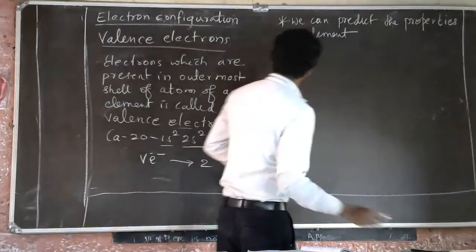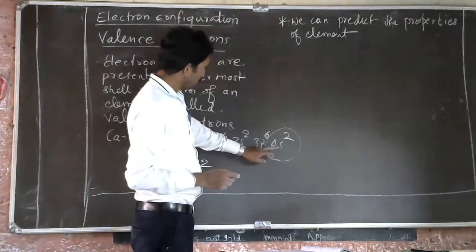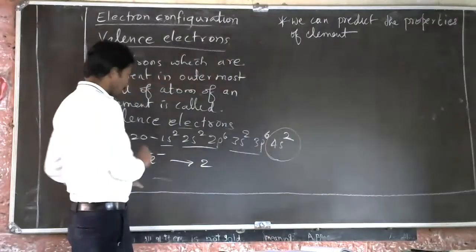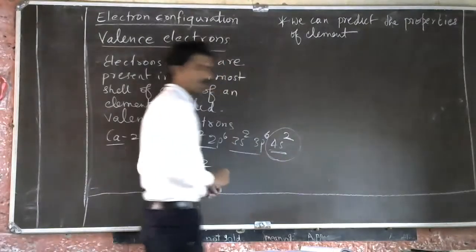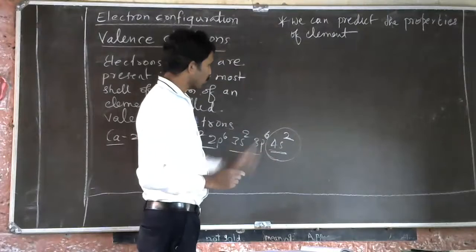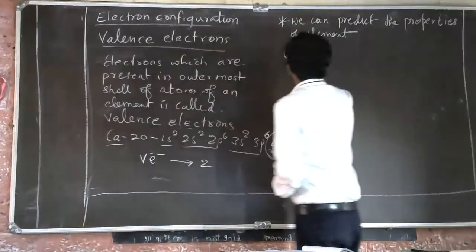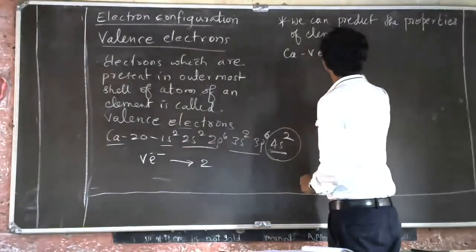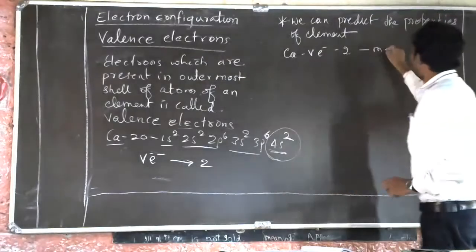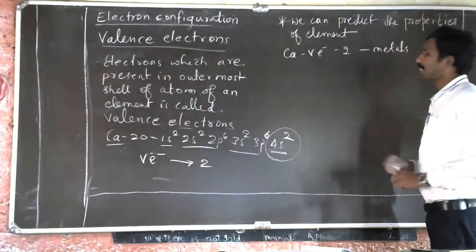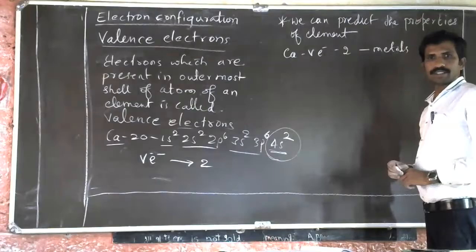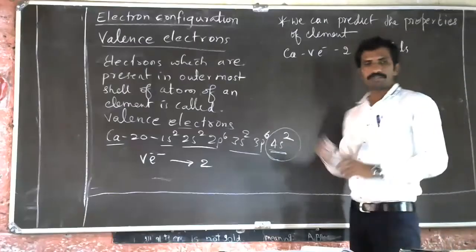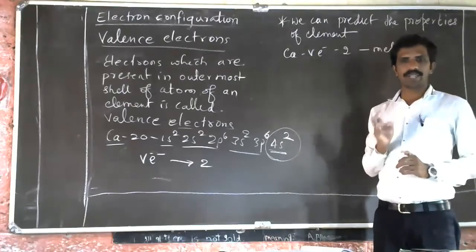See, if we take calcium, the valence electron of calcium is 2. Calcium has 2 valence electrons, so we can tell it is a metal. So this is one prediction we can make.